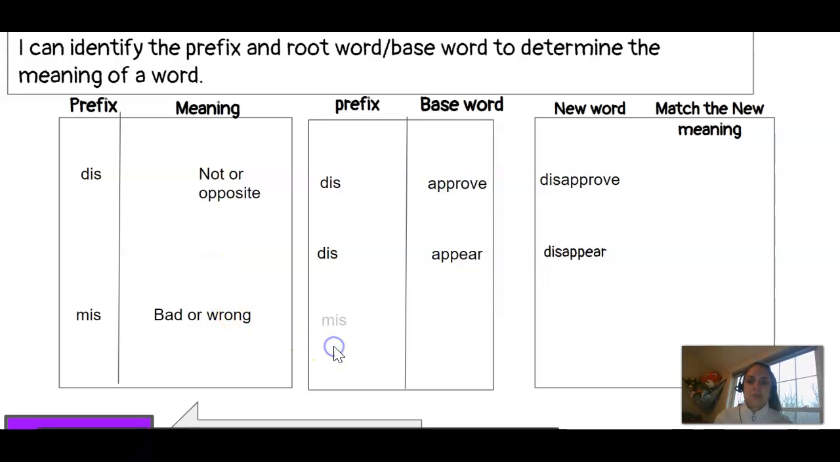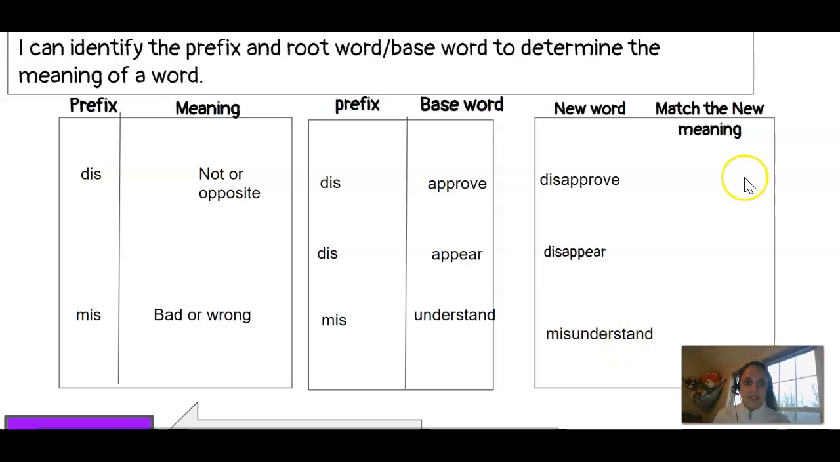Let's look at our last prefix. Mis cannot be a word on its own. It has to be added to a base word or the root word. We're going to add it to the beginning of the base word understand. Understand means that you know something, you know how to do it, you're comprehending. Mis means that it's a bad understanding or the wrong understanding.